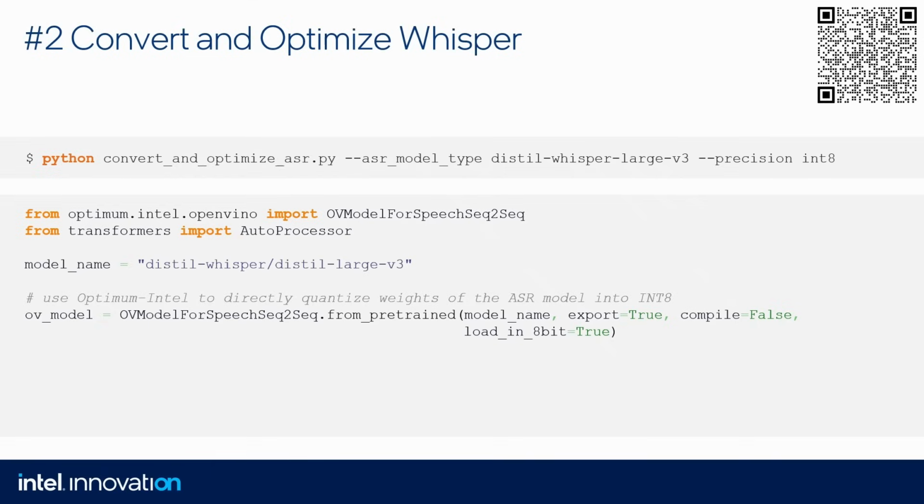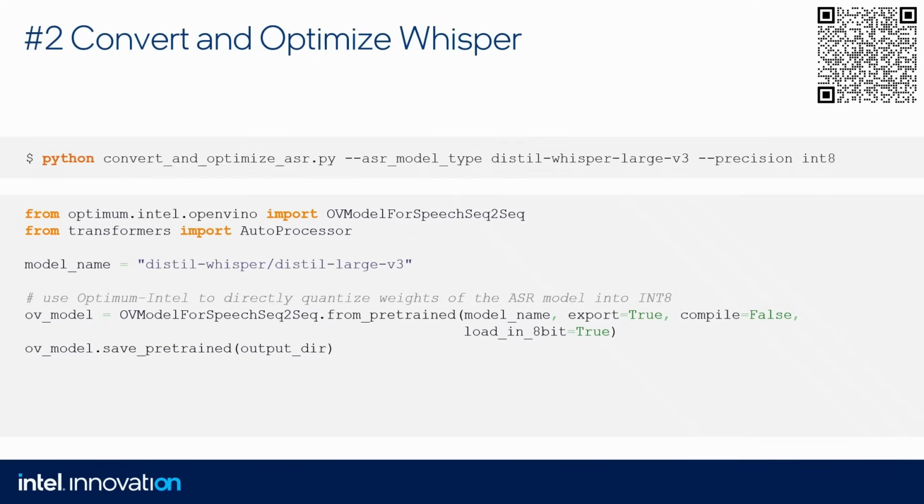Export equals true. It means that this model will be exported to OpenVINO. Compile equals false. So it means that we are not going to compile this model to use for inference. Remember, this script is only for conversion. We will do inference later. And load in 8-bit equals true means that the model weights will be quantized to Int8 precision, which I already explained a few slides back.